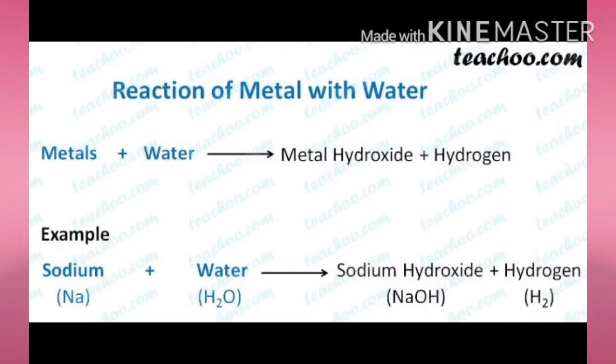The second property of metal is reaction with water. When a metal reacts with water, it forms either an oxide or a hydroxide, and hydrogen gas is released. For example, sodium. When sodium reacts with water, it forms sodium hydroxide, and hydrogen gas is released. Now you can watch the video related to this property.